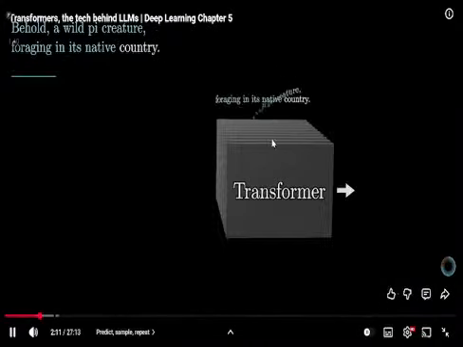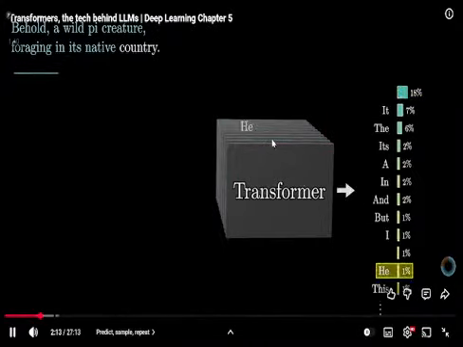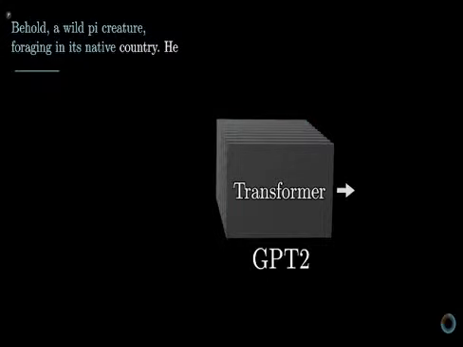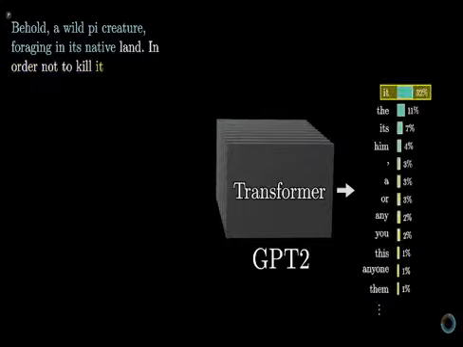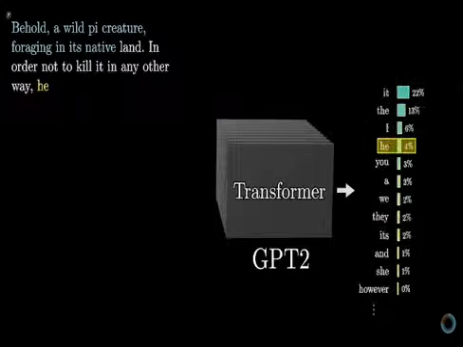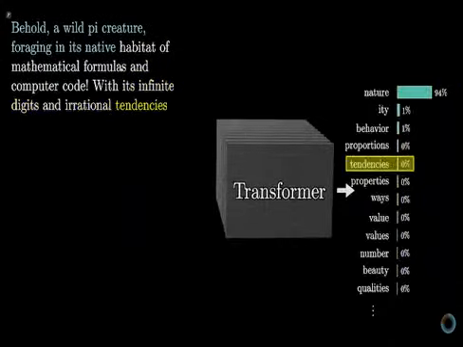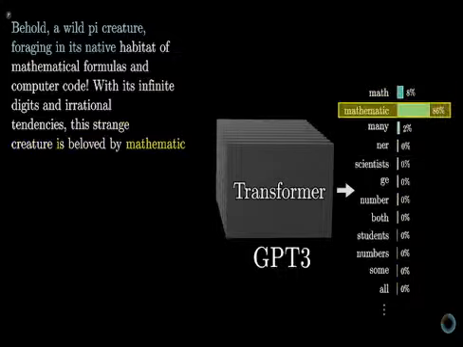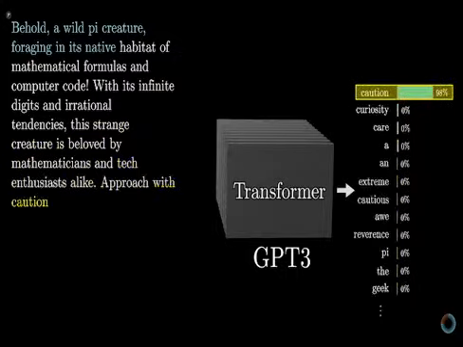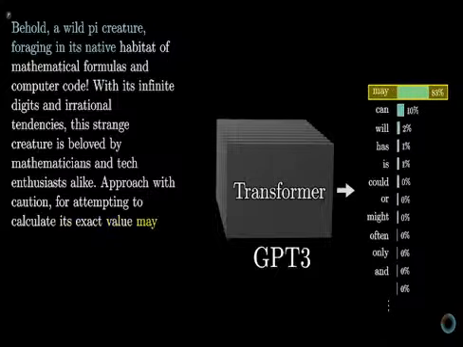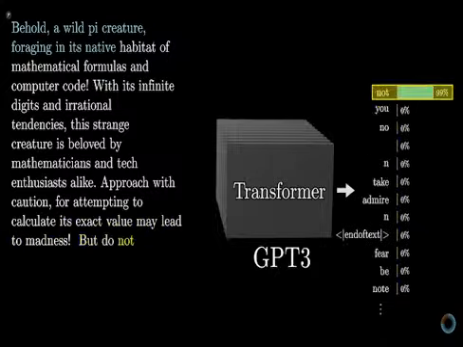I don't know about you, but it really doesn't feel like this should actually work. In this animation, for example, I'm running GPT-2 on my laptop and having it repeatedly predict and sample the next chunk of text to generate a story based on the seed text. And the story just doesn't actually really make that much sense. But if I swap it out for API calls to GPT-3 instead, which is the same basic model, just much bigger, suddenly, almost magically, we do get a sensible story, one that even seems to infer that a pie creature would live in a land of math and computation.